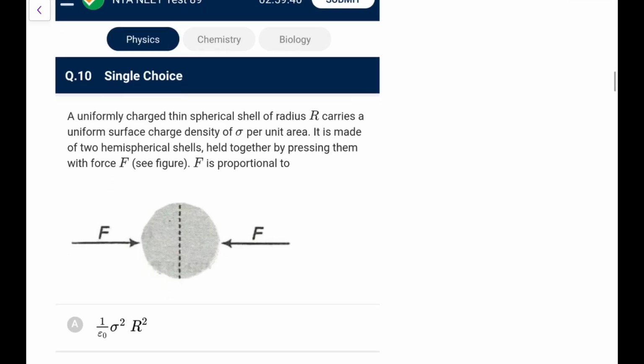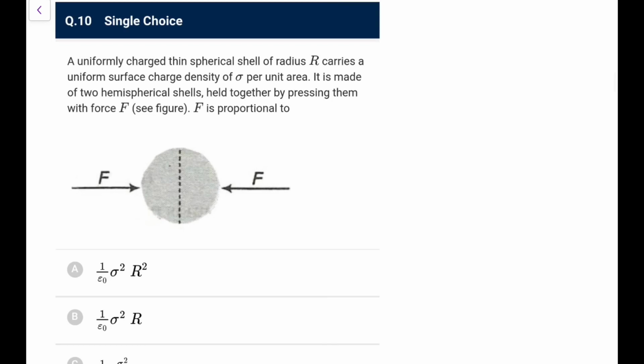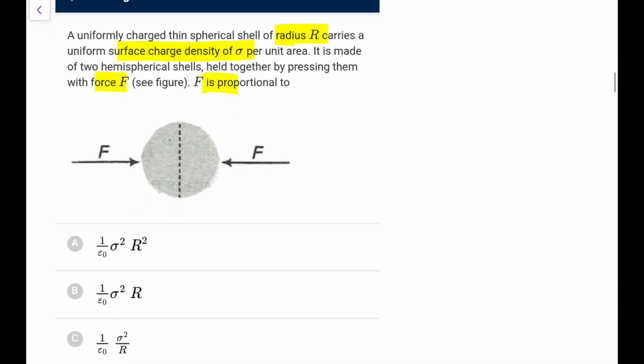Now question number 10. A uniformly charged thin spherical shell of radius r carries a uniform surface charge density of sigma per unit area. It is made of two hemispherical shells held together by pressing them with force F. The F is going to be proportional to.